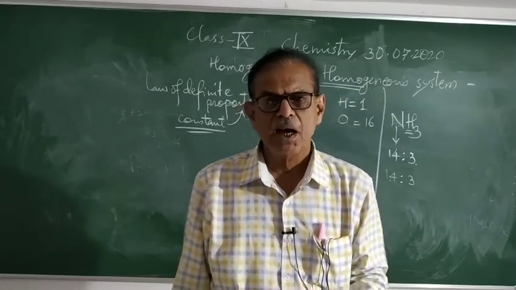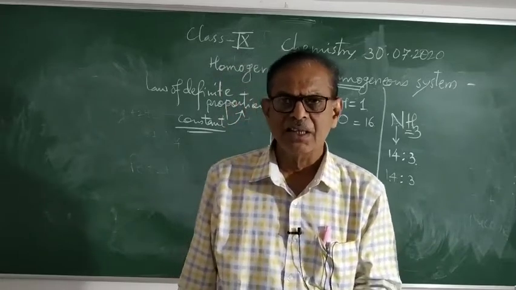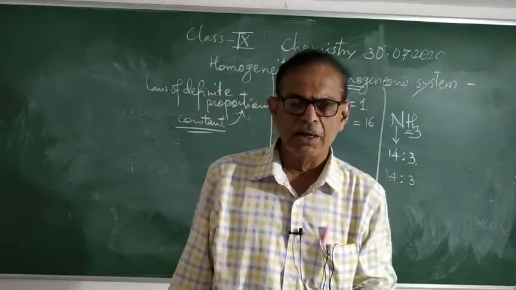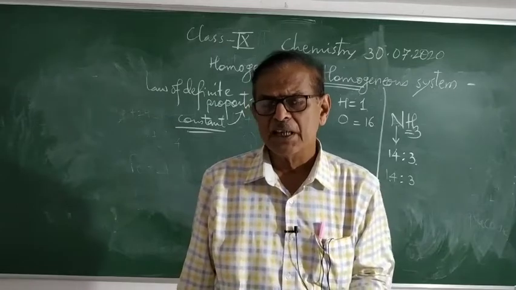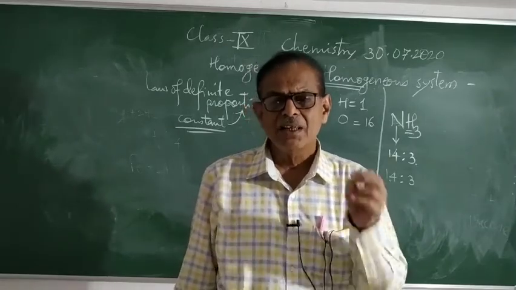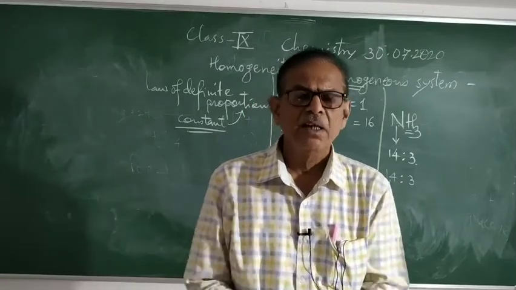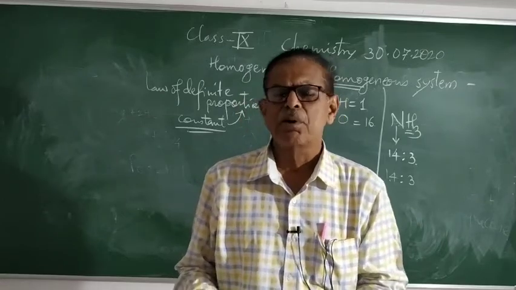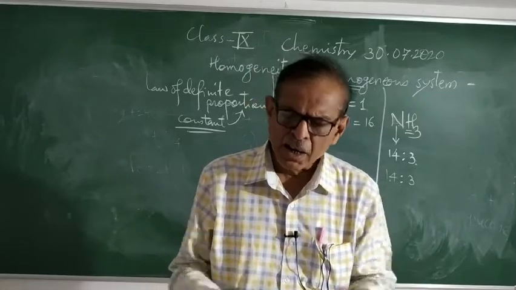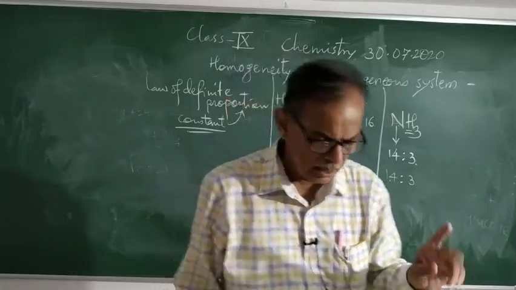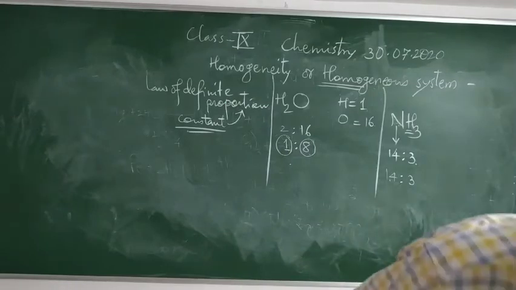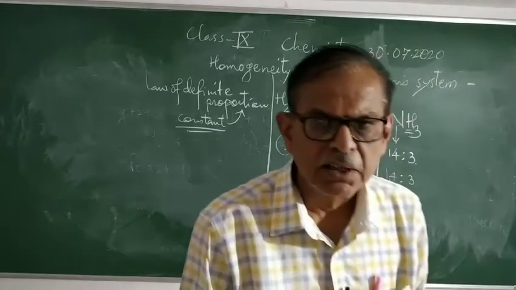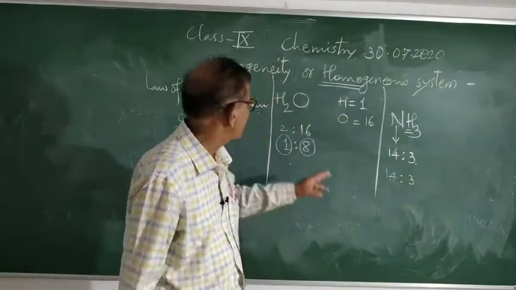Atoms of different elements have different properties like mass, size, shape, and different chemical and physical properties. Clear? Then they always combine in a definite proportion. And the last is that the relative number and kinds of atoms are constant in a given compound. So in a given compound, for example, H2O.